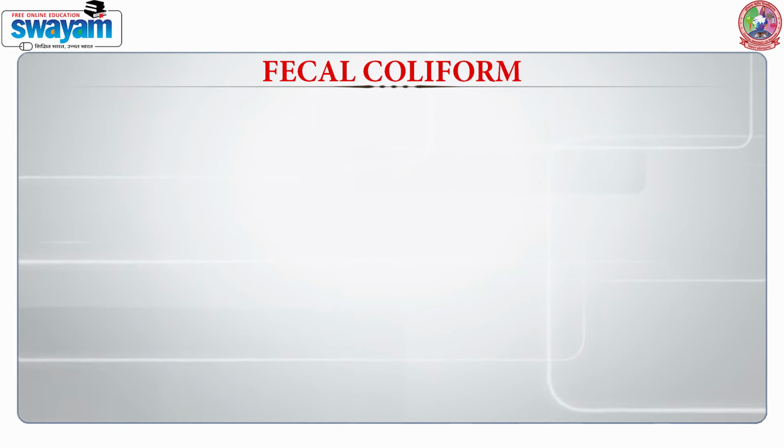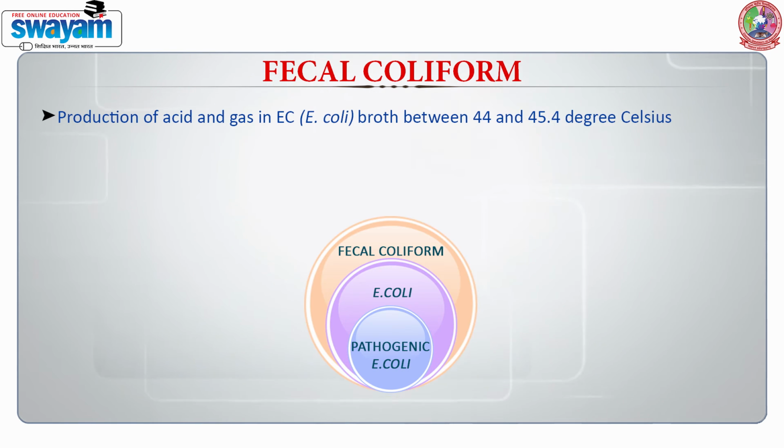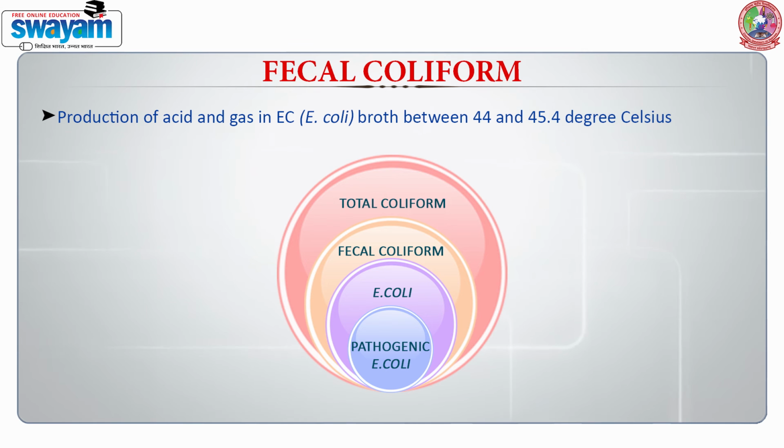When we talk about coliforms, there is an important group, that is the fecal coliforms. These have the same features as the other E. coli. They produce acid and gas, but they grow at a temperature of 44 to 45.4 degrees Celsius. They act as indicator of fecal contamination, because if these E. coli are present, then the chances are very likely that the contamination has taken place from a fecal source.